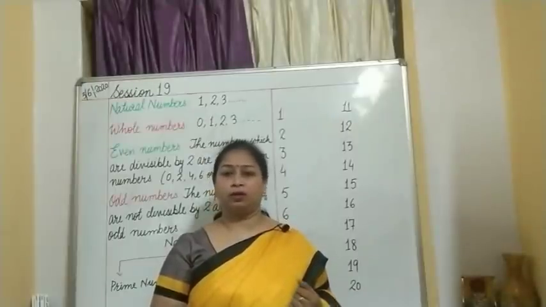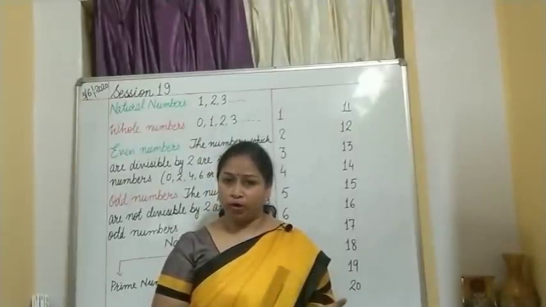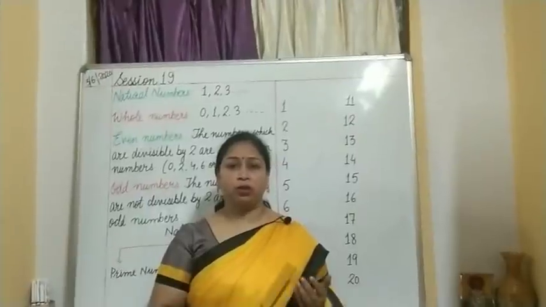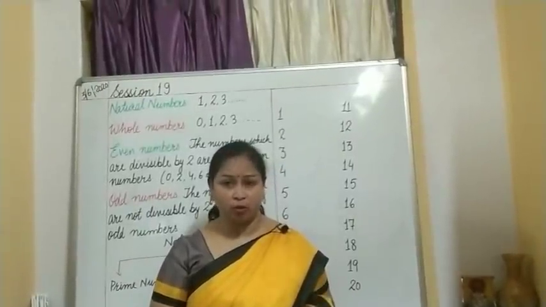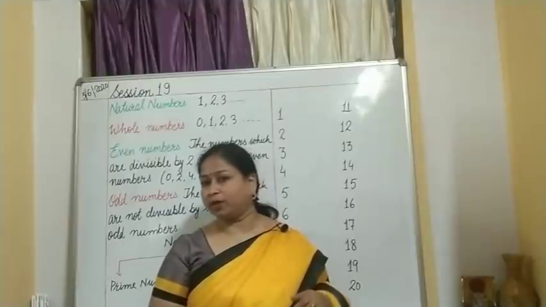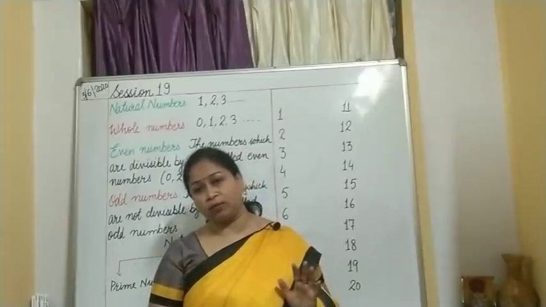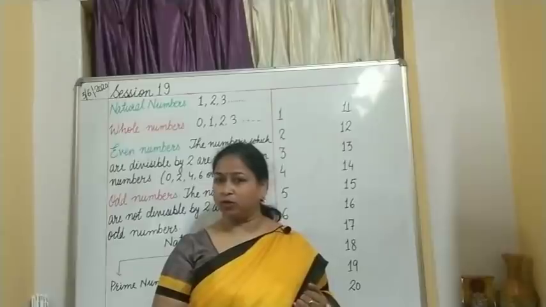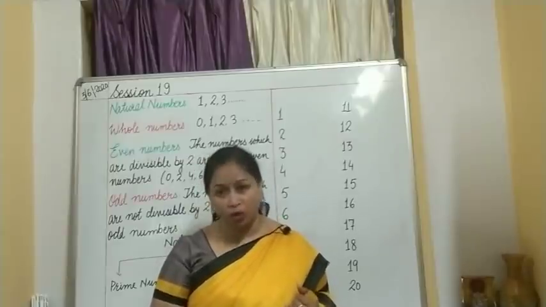Okay. Children, now we will learn some important terms about numbers, some important facts about the numbers. You know that numbers can be classified as natural numbers as well as whole numbers. Now what are natural numbers and what are whole numbers?